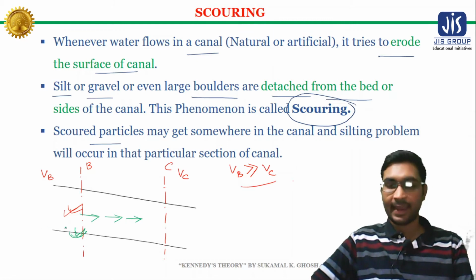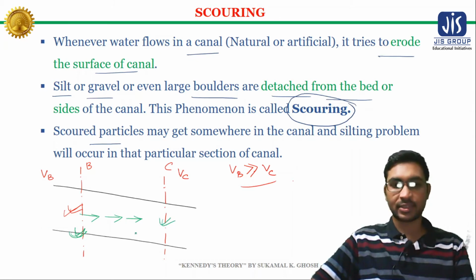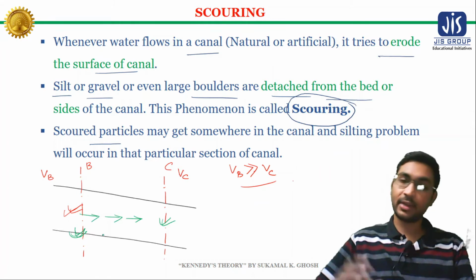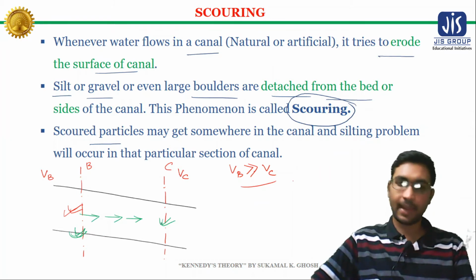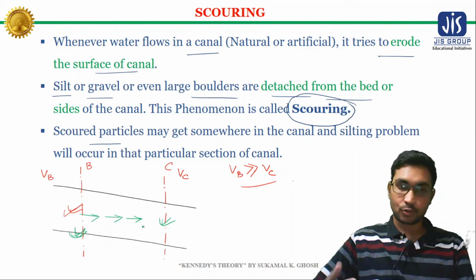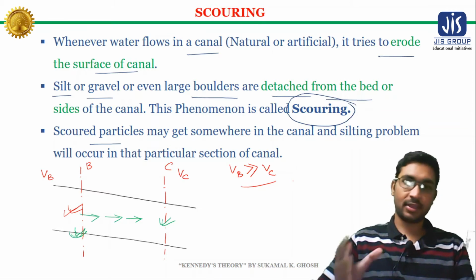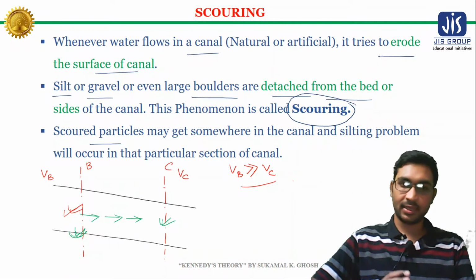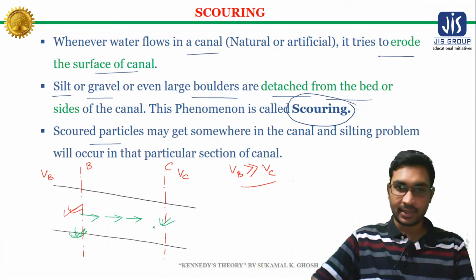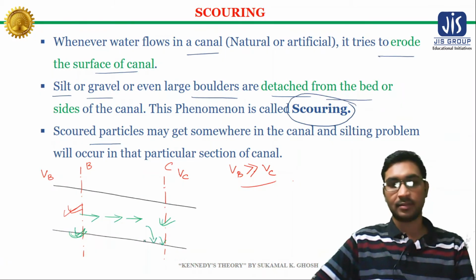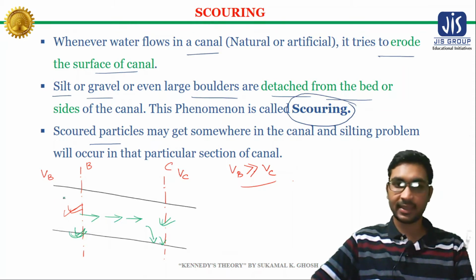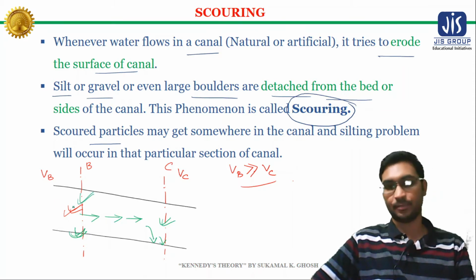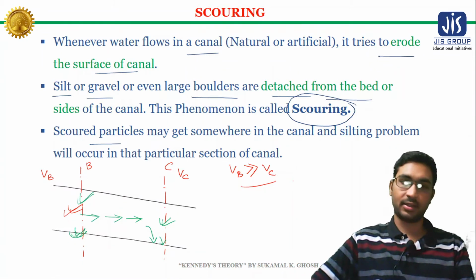In section C, where the velocity is very low, the scoured particles which were eroded in section B will get deposited. So silting will occur in section C due to the scouring in section B. This is known as local silting, and this problem occurs due to scouring.